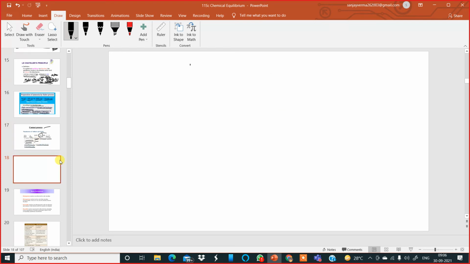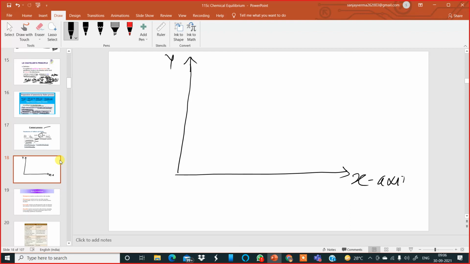Now have a look at this slide on your screen. I'm going to draw a graphical representation over here. This is the y-axis and this is the x-axis. It is a graph of rate of reaction versus time.